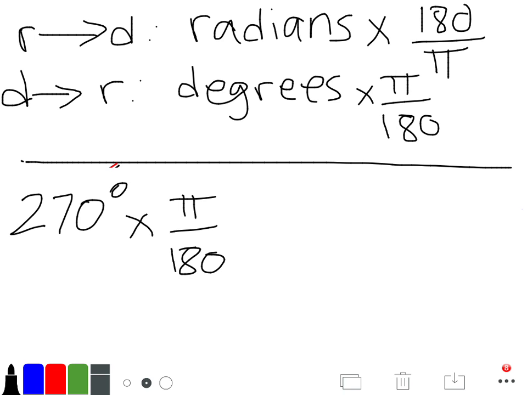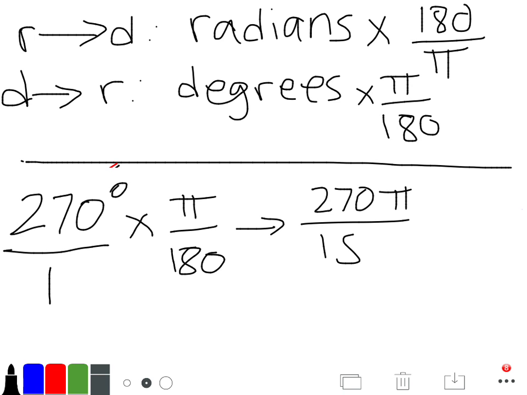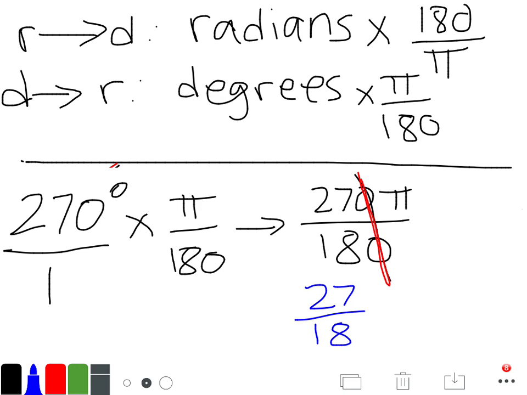So if you want to make it a fraction, this is 270 over 1, and so this is going to be 270 pi over 180, and you can start simplifying. The 10s here, these cancel out. We put it in red. So now you're left with 27 over 18, and 9 is in common.